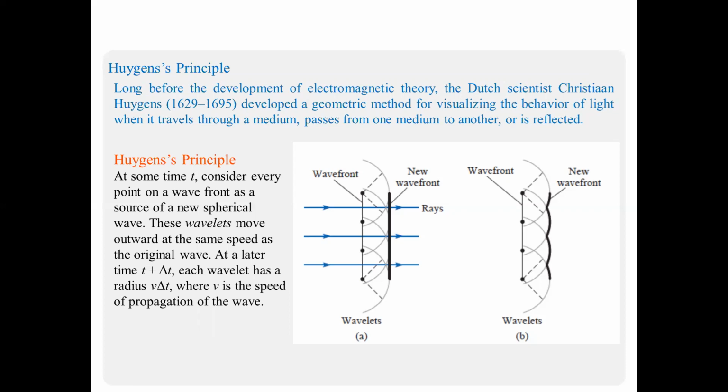The figure shows the same thing. Here is the wavefront, and there is a new wavefront produced here. So each point of the wavefront is a source that describes the new wavefront. Each wavefront is the source of the new wavefront.